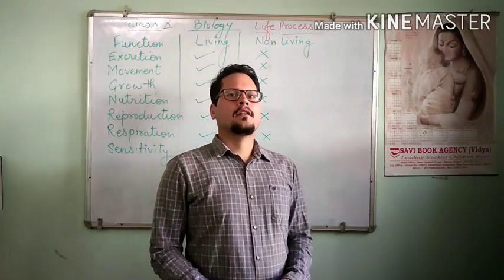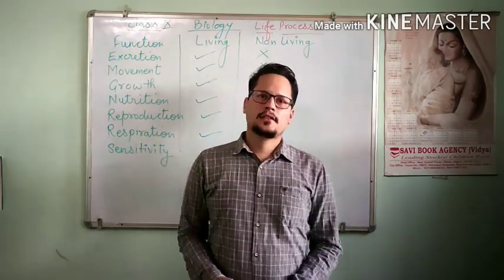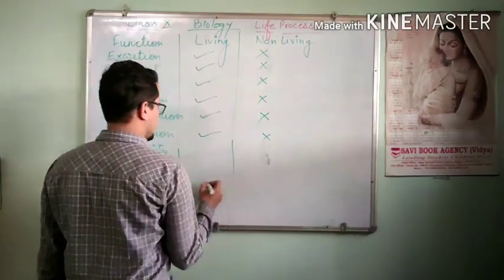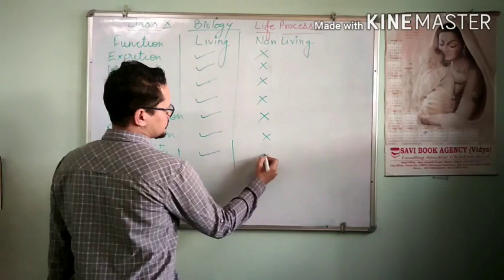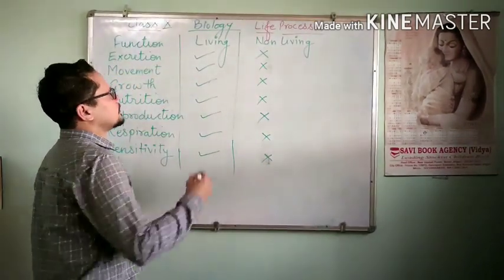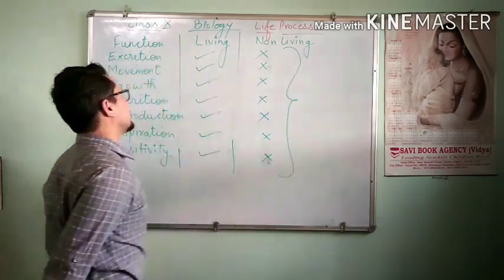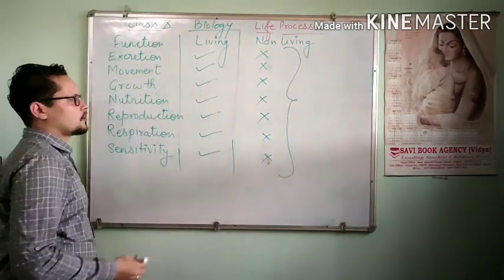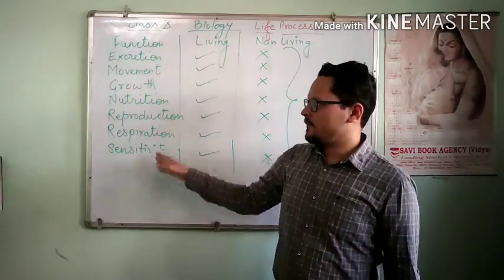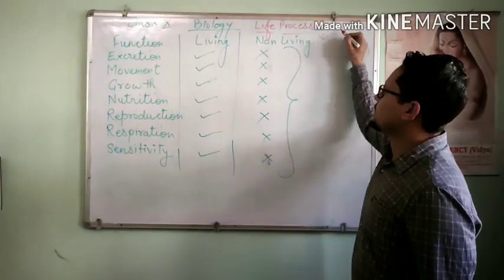In our surroundings we get many stimuli, and these stimuli are received by our sense organs. So as you can see, these functions are not carried out by non-living things, but are carried out by living things. All these life functions are together called life processes.